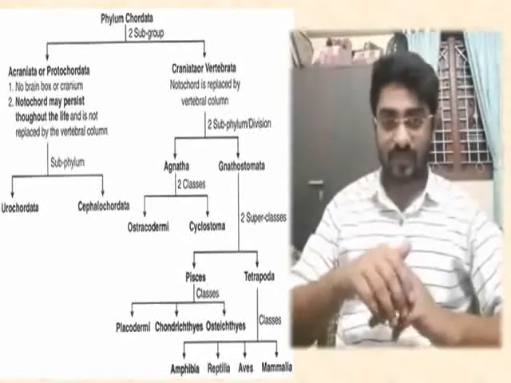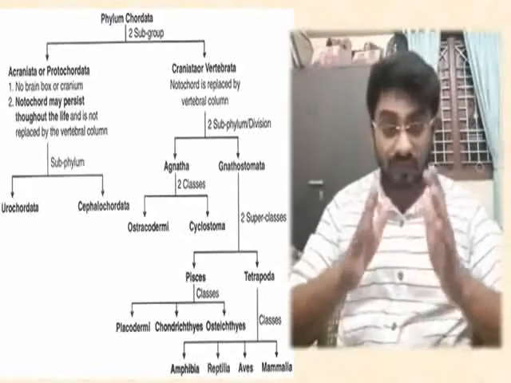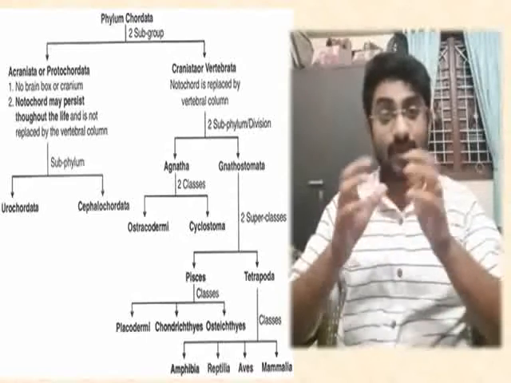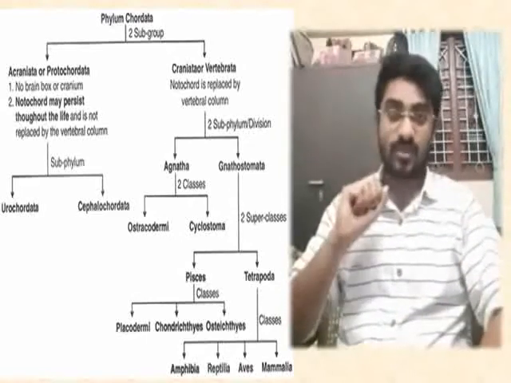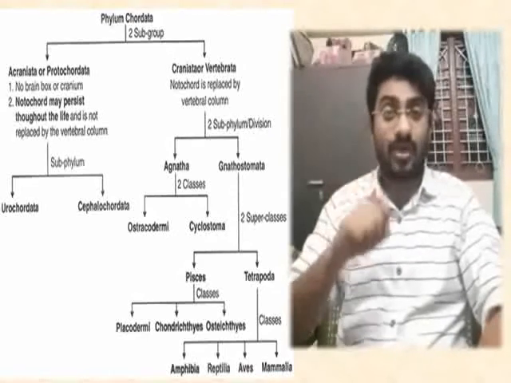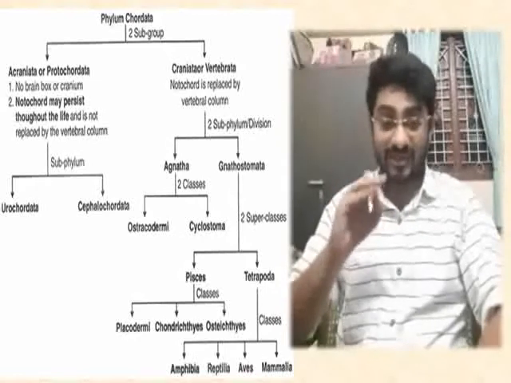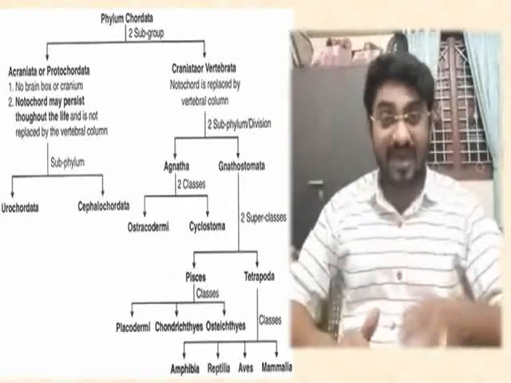Chondrichthyes are the cartilaginous fishes, all those fishes where the internal skeleton is made up of cartilage but not bone. Osteichthyes are also called bony fishes, those fishes where you can see the internal skeleton in the form of bones, the ossified cartilage, that is the bone.